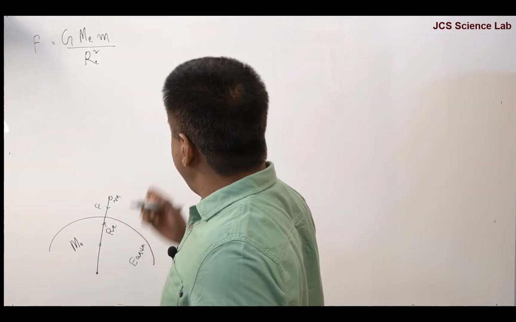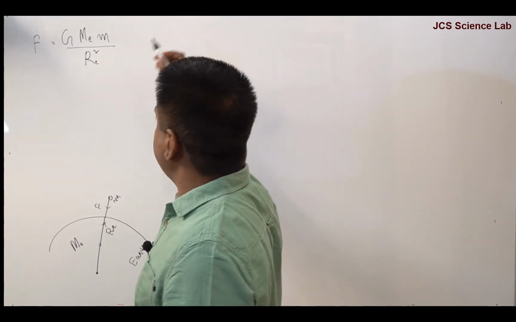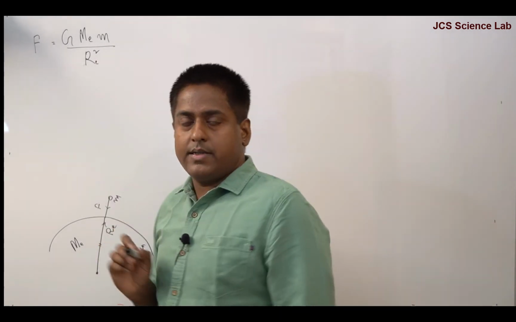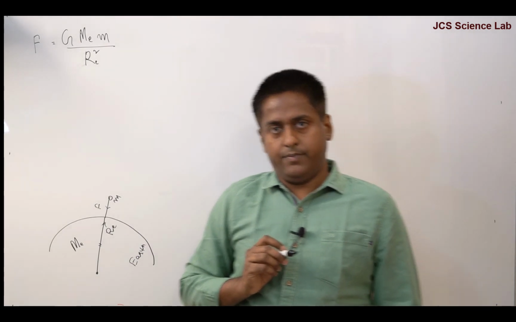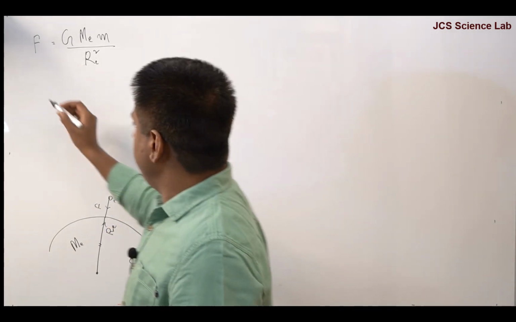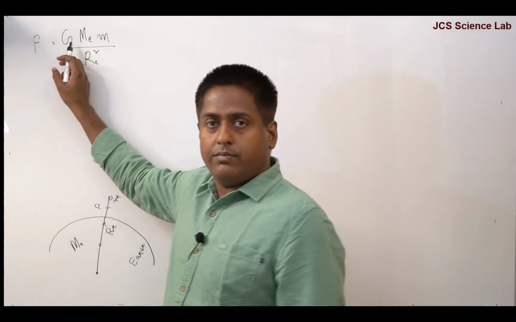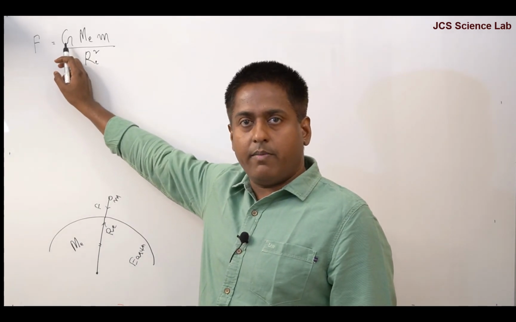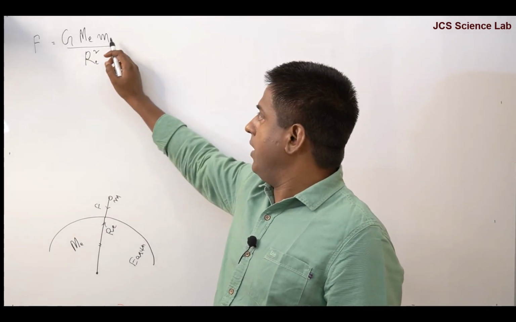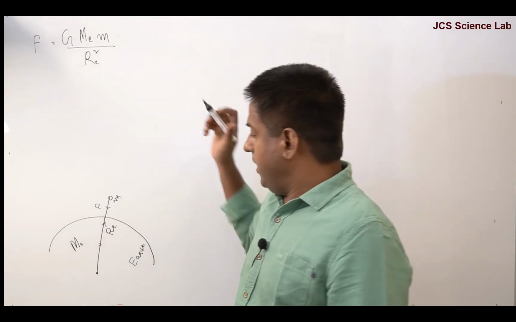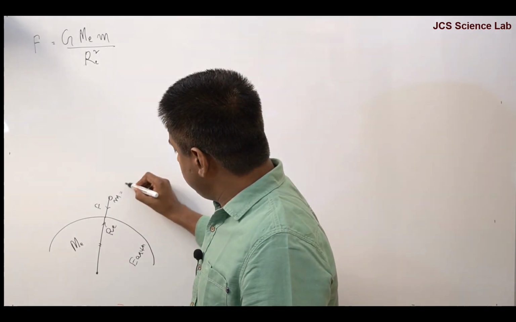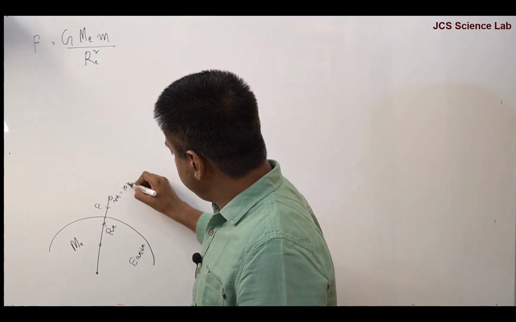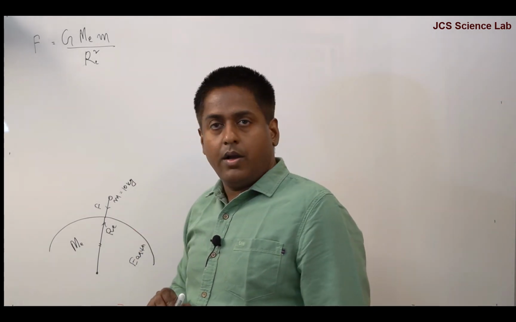Now, mass of the Earth is 6 into 10 to the power 24 kg. And the value of G we know, 6.67 into 10 to the power minus 11. And let's say that this mass is 10 kg. Now put the values.